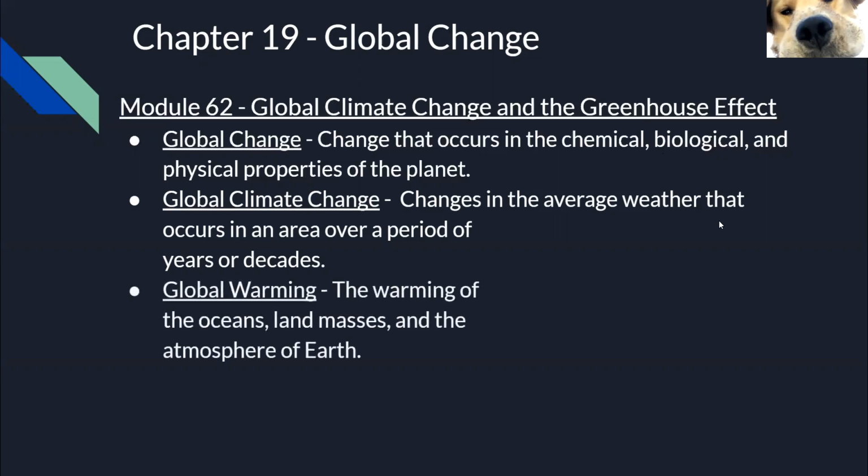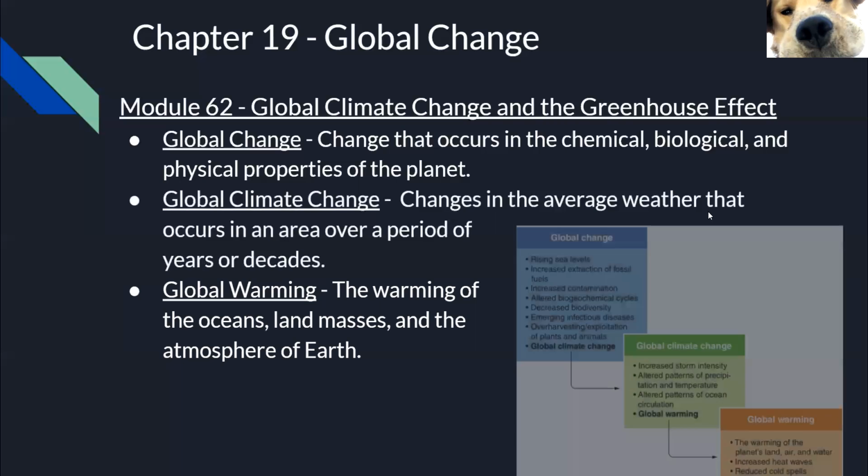Global warming is one of the negative effects that, for example, fossil fuel combustion and deforestation bring us. Global warming is the warming of the ocean, the land masses, and the atmosphere of Earth. In other words, global warming is just the increase of the average temperature on Earth.